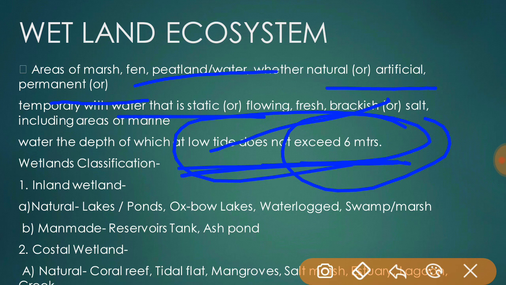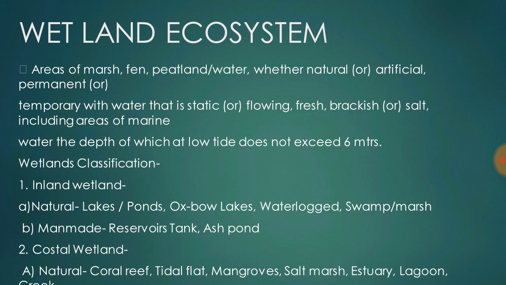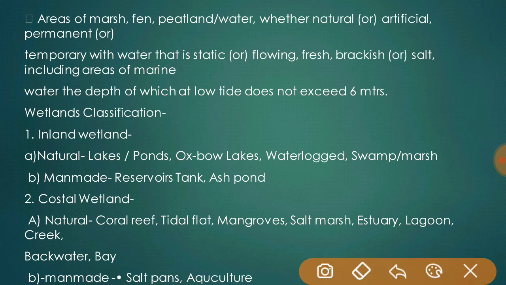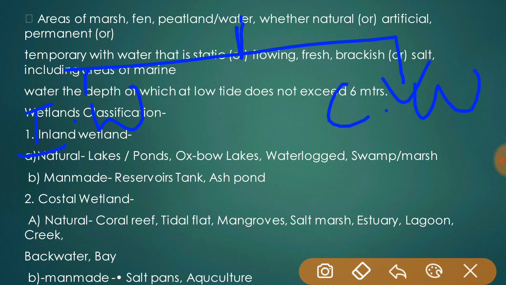So we have the classification of wetlands. We have inland wetlands and coastal wetlands. In the inland wetlands we have two types, natural and man-made. In the natural we have lakes, ponds, oxbow lakes, waterlogged areas, seasonal swamps and marshes.